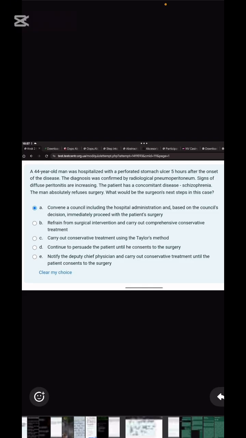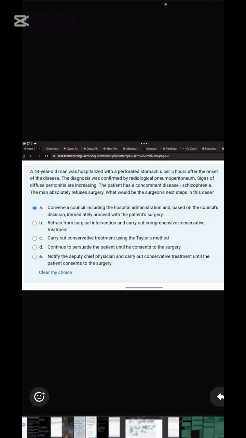Schizophrenia patients are very stressful. Please watch the video on schizophrenia. They feel intense episodes of anxiety and fear. So the patient is scared. What will he do, sir? This we cannot decide, because we want to save the patient, but the patient doesn't want it, right? He's scared of surgery.